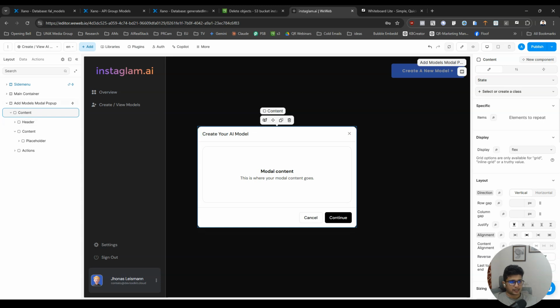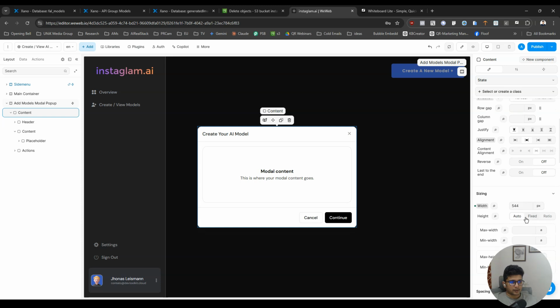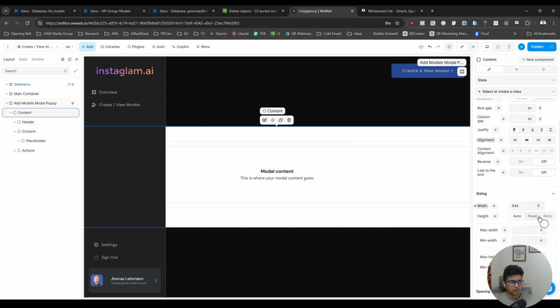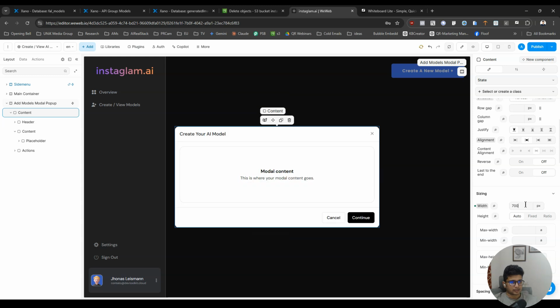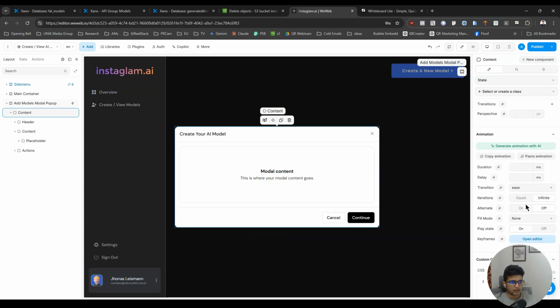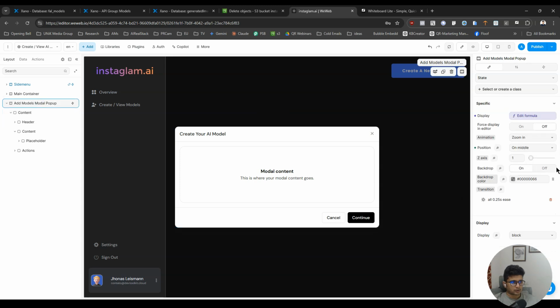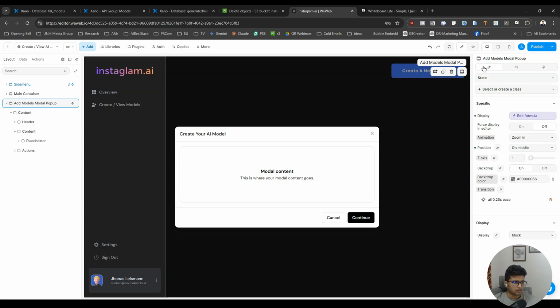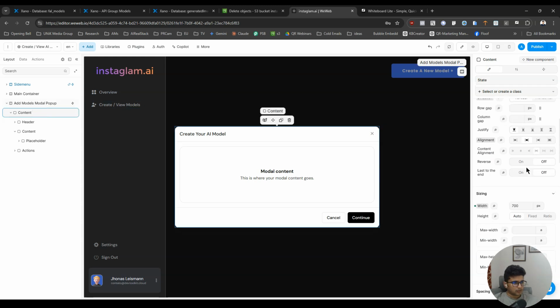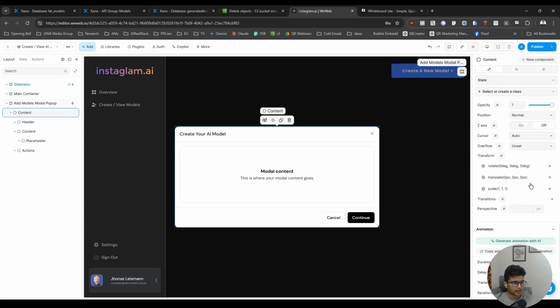So I'm gonna select this and change the width to let's say 700 pixels. Okay, we played with that. That doesn't really change anything. Width, height, all of that is set up.